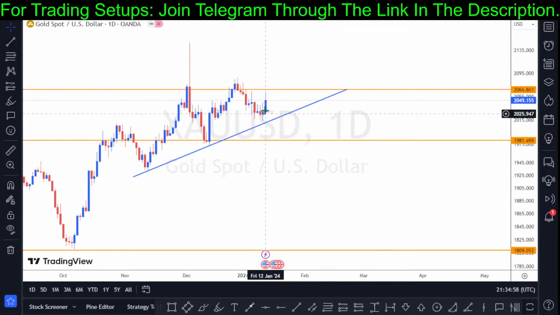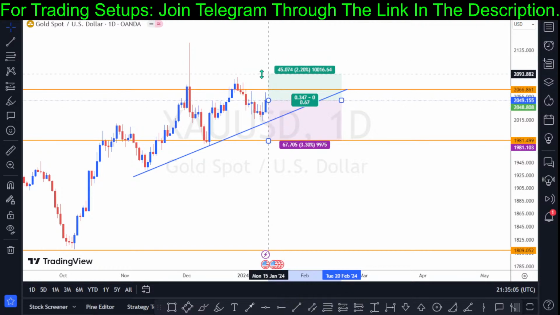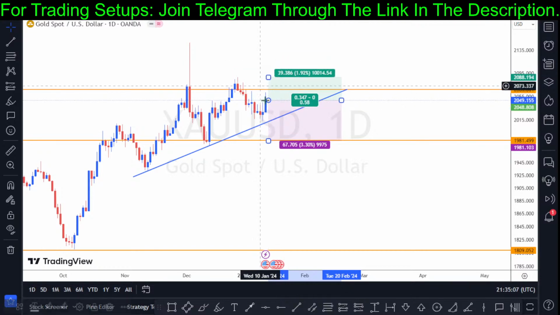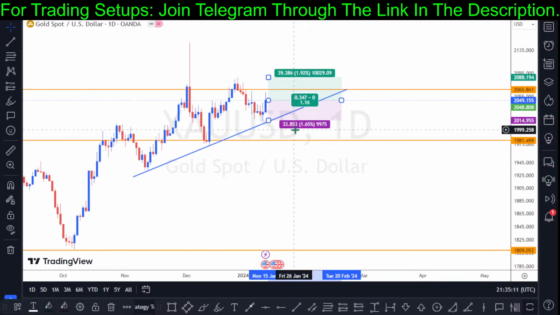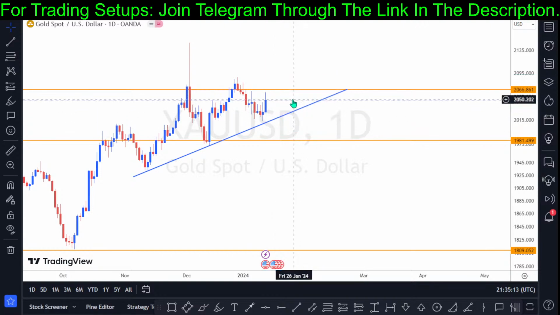Because if you want to be looking out for an entry right here, then you have to be targeting the high structural formation right here as your next key level structure. If you're targeting right here, and you have your stop loss all the way to the structure right here, this is almost 1:1 risk to reward ratio. So this is why I can't yet see anything on the day chart.